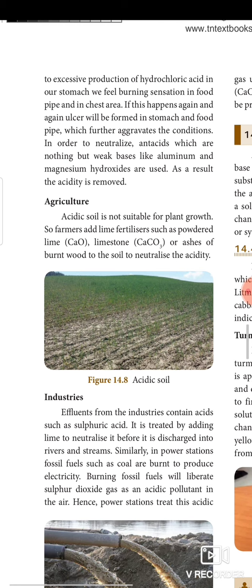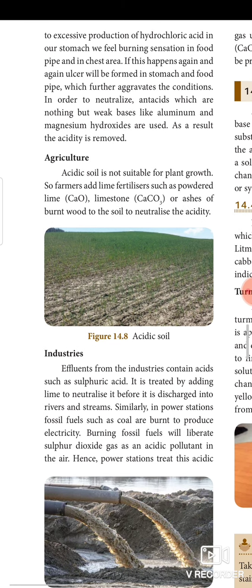Acidic soil is not suitable for plant growth, so farmers add lime fertilizers such as powdered lime, that is CaO, limestone, CaCO3, or ashes of burnt wood to the soil to neutralize the acidity. Next, industry. Effluent from the industries contain acids such as sulfuric acid. It is treated by adding lime to neutralize it before it is discharged into river and streams.